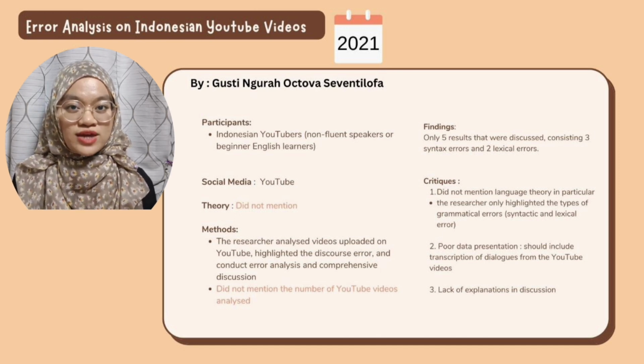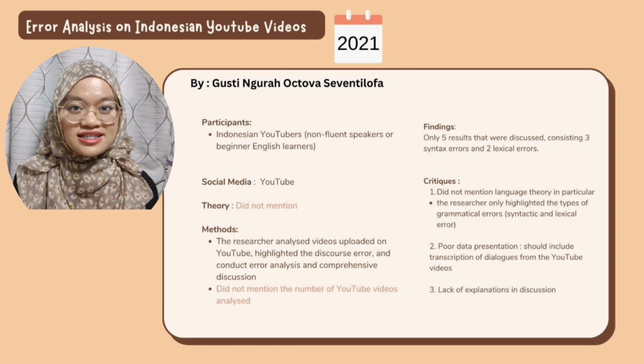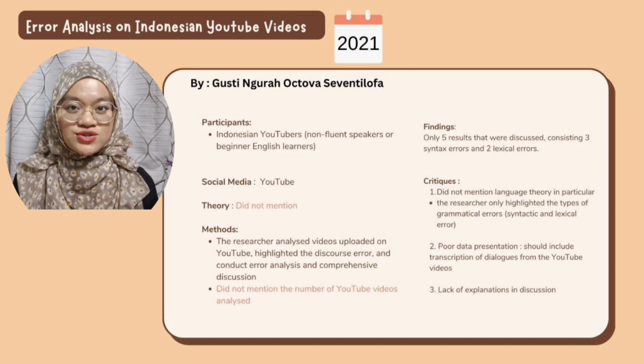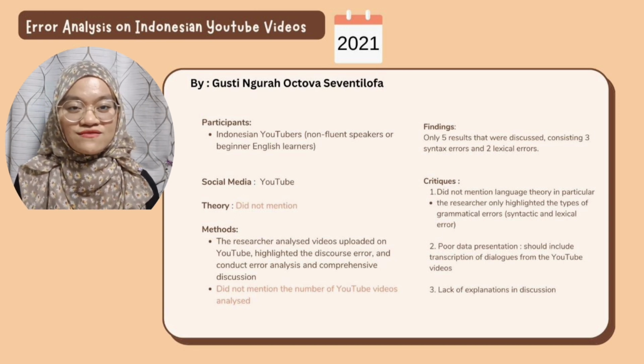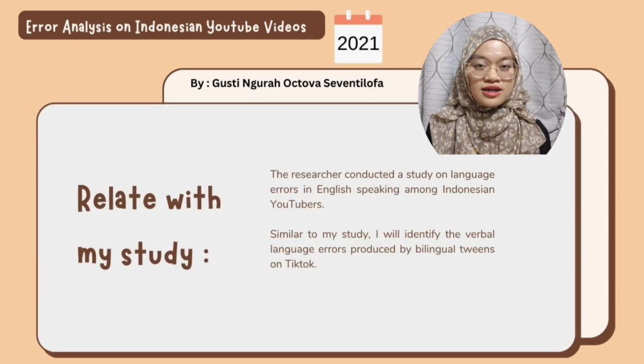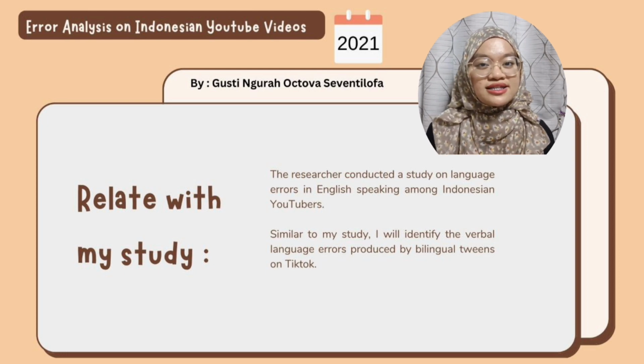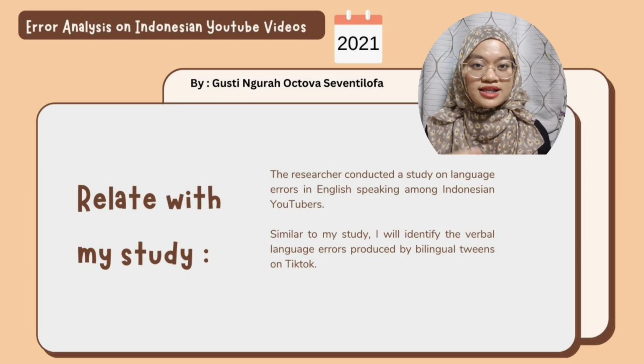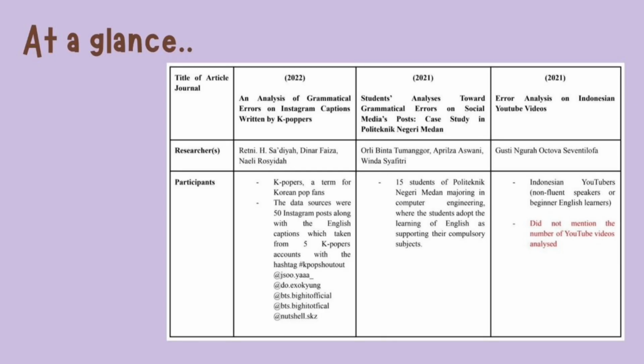There are numerous ways to criticize this research paper, in which the researcher did not specifically cite language theory but only highlighted the types of grammatical errors. The researcher should incorporate transcriptions of dialogues from YouTube videos in the data presentation. Last but not least, there is a lack of explanations based on the theory in the discussion part. I chose to review this paper because the researcher conducted a study on English language errors among Indonesian YouTubers. Similar to my study, I will identify the verbal language errors made by bilingual twins on TikTok.